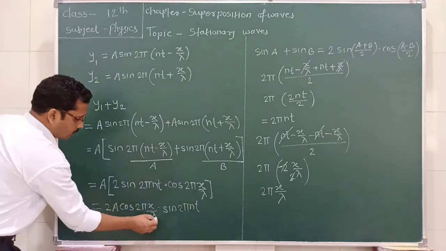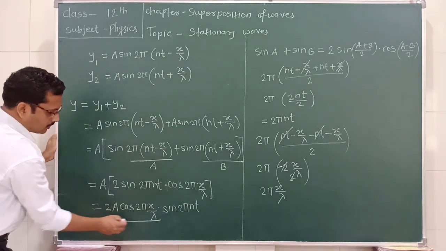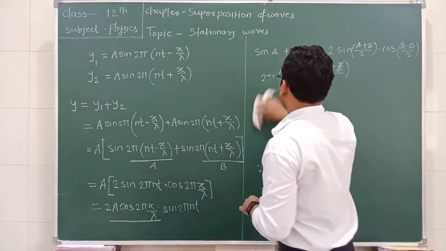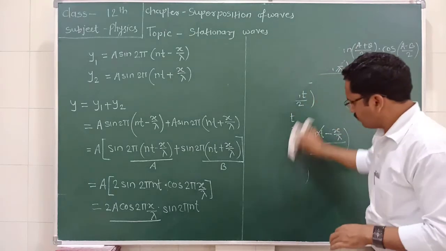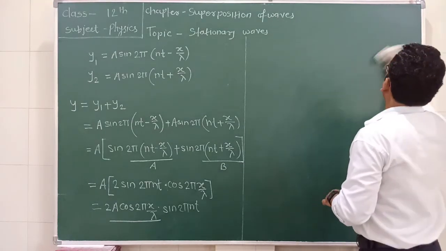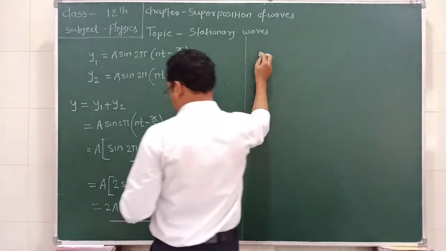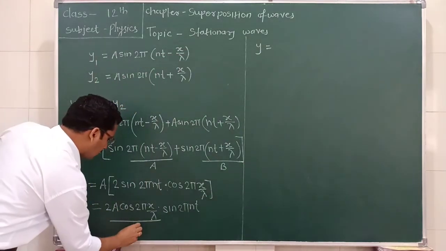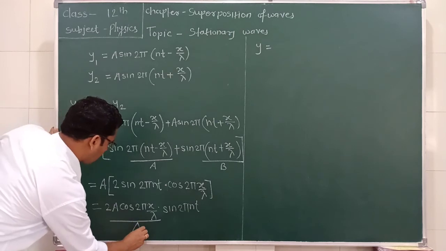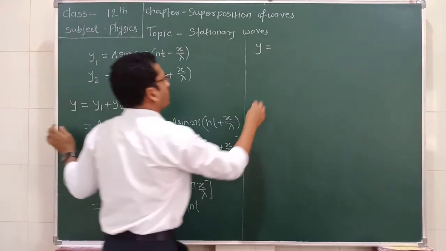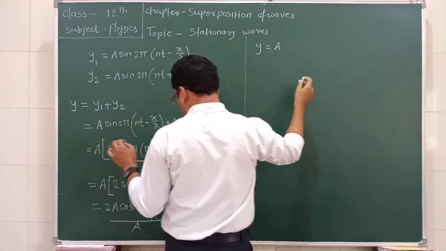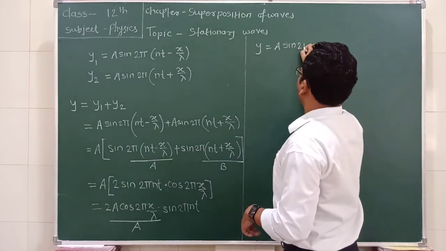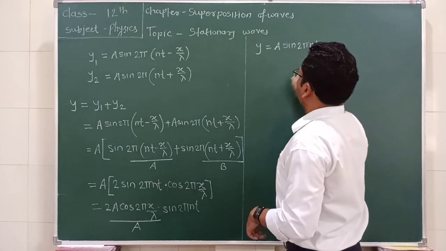Now we substitute this value, so we can write y is equal to, substituting this value as a, a sin 2π n t.